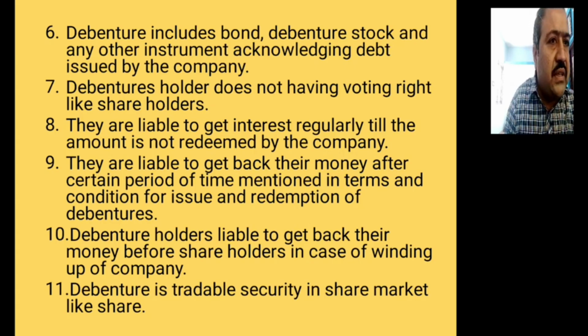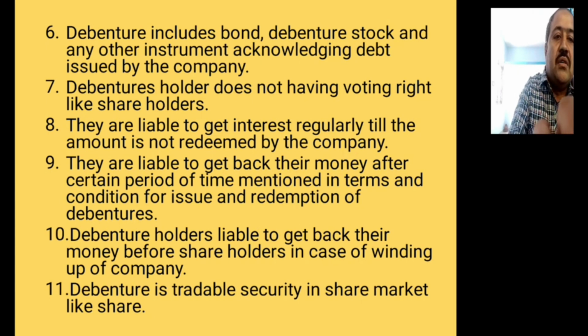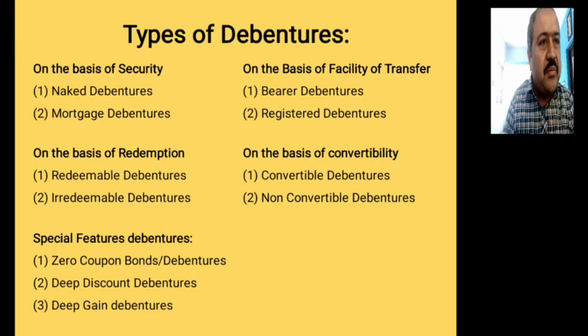Okay, so these are the various characteristics of debentures which give you the meaning of debentures. By reading it and understanding it well, you can give the definition of debenture. So what a debenture is can be understood by these characteristics. Now normally debentures are redeemable, but on the basis of terms and conditions of issue and redemption, debentures are classified into various categories, or various types of debentures.